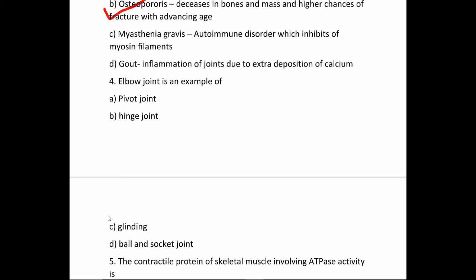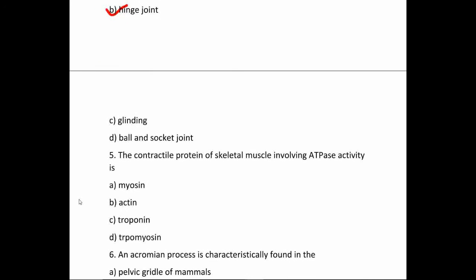Question number 4. Elbow joint is an example of option A, pivot joint, option B, hinge joint, option C, gliding joint, option D, ball and socket. So our correct option is option B, hinge joint. Question number 5. The contractile protein of the skeletal muscle involving ATPase activity is option A, myosin, option B, actin, option C, troponin, option D, tropomyosin. So our correct option is option A, myosin.